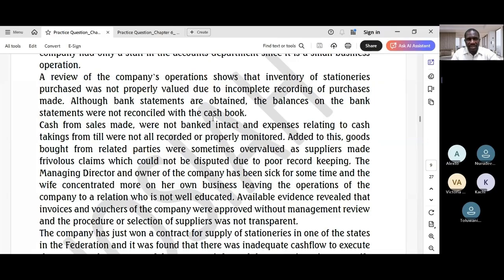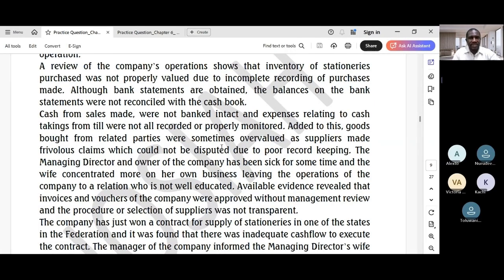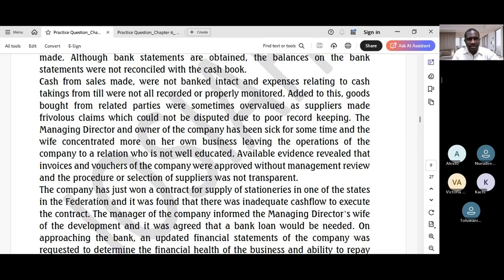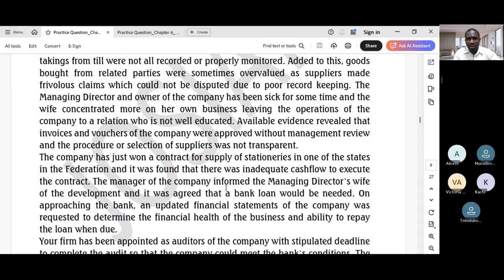A review of the company's operations shows that the inventory of stationaries purchased are not properly valued due to incomplete recording of purchases made. Although bank statements are obtained, the balances on the bank statement are not reconciled with the cash book. Cash from sales made are not banked intact, and expenses relating to cash takings from till were not all recorded or properly monitored. Added to this, goods bought from related parties were sometimes overvalued as suppliers made frivolous claims which could not be disputed due to poor record keeping.